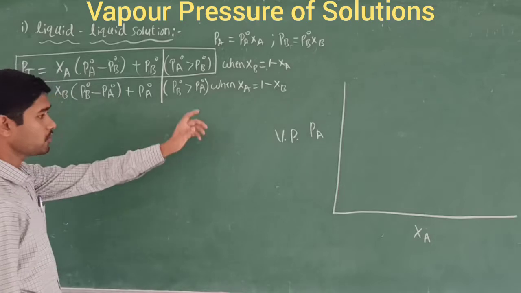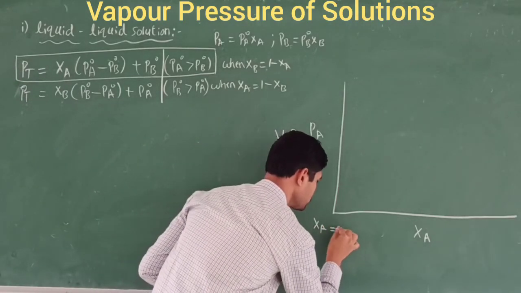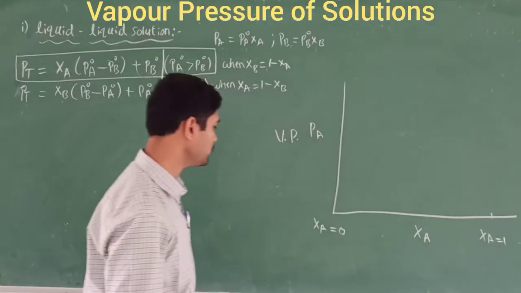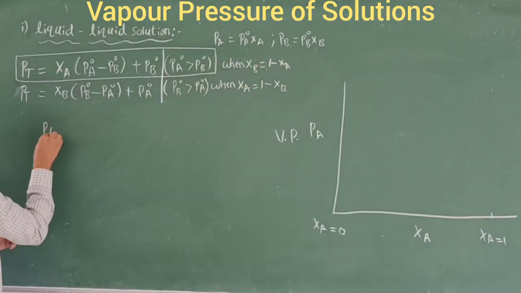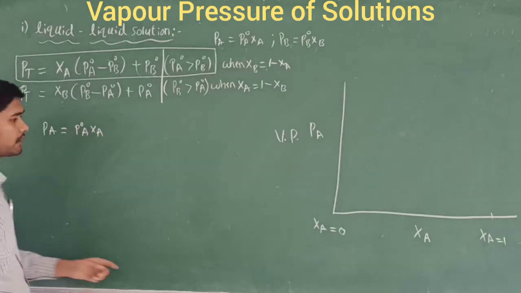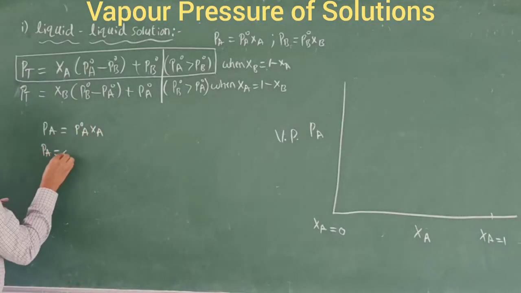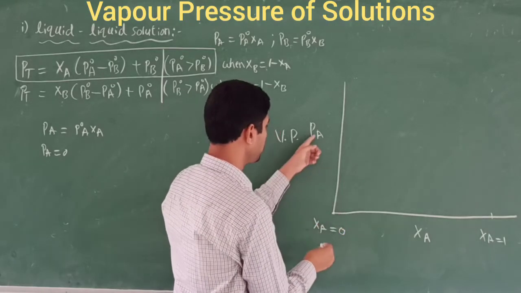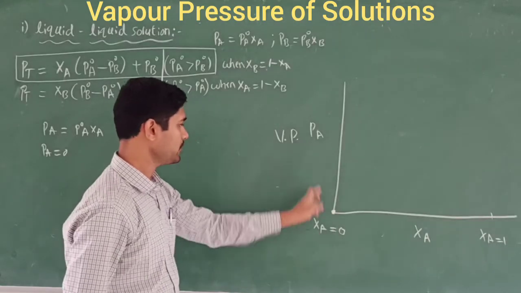Now look here, I am going to put the possible values. First XA is equal to 0, and then one more, XA is equal to 1. You should substitute the value here. When I put XA is equal to 0 in PA is equal to PA naught into XA, PA is equal to 0. So when XA is equal to 0, PA is equal to 0. This point comes here.